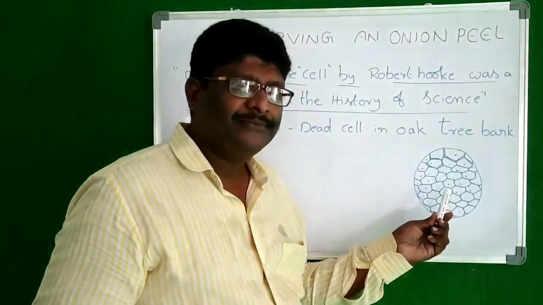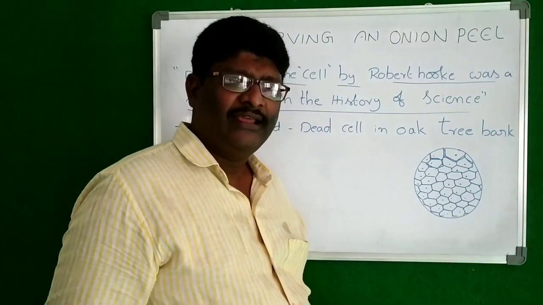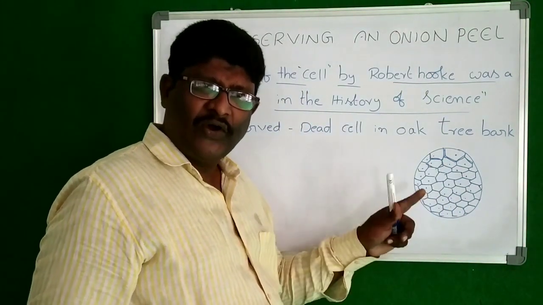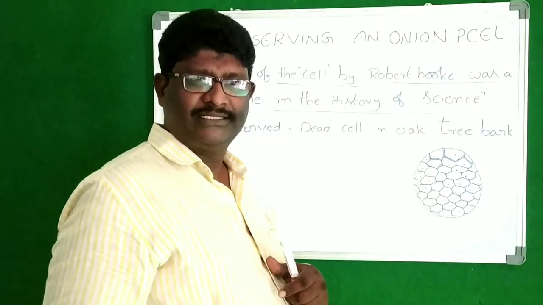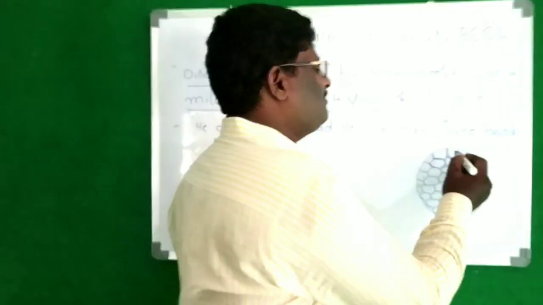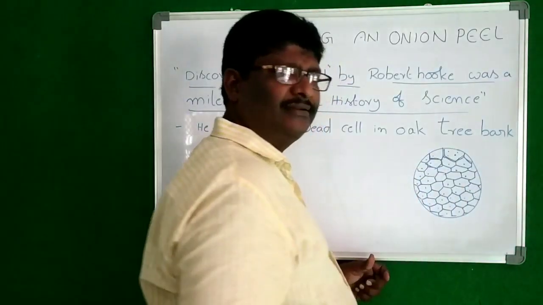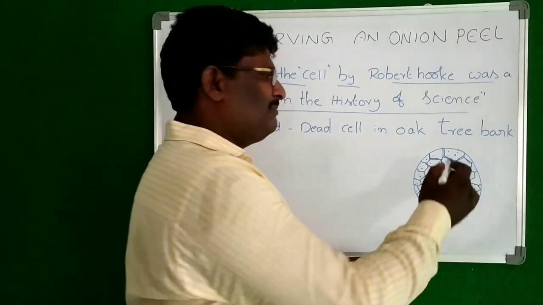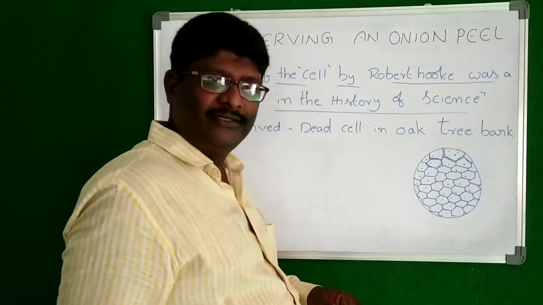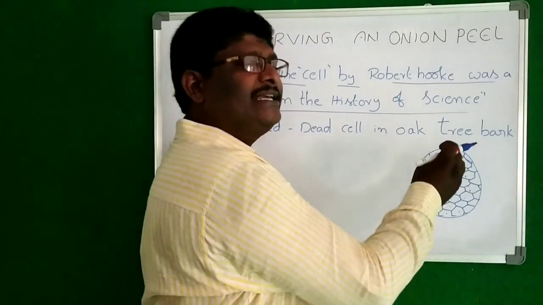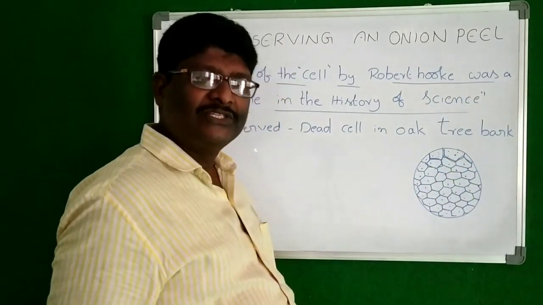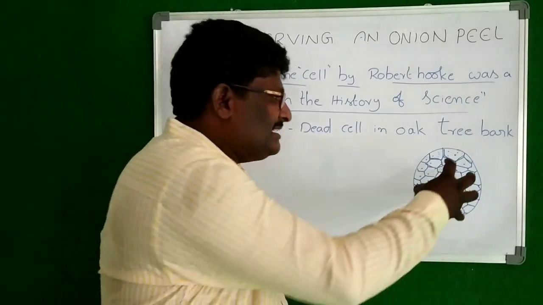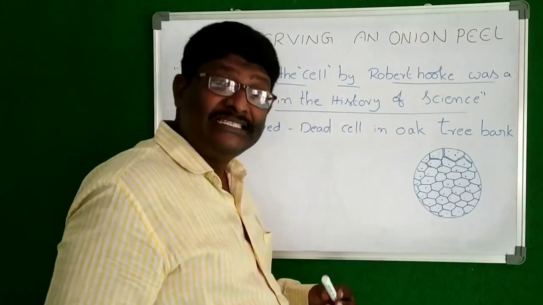So actually, all these cells are living cells. Inside, some organelles are there. Some liquid material is also there. Everything is there in the onion peel cell. So that's the reason these cells are called living cells.